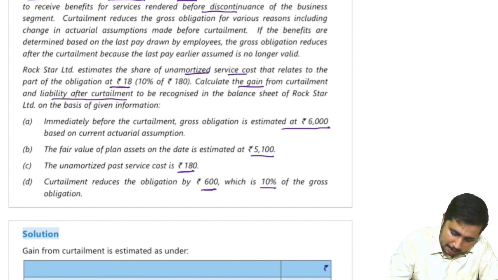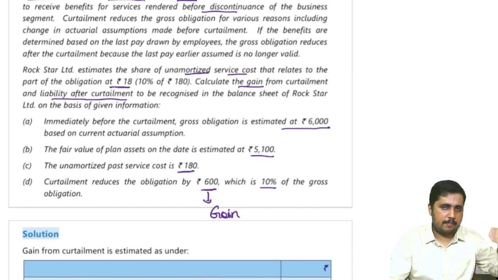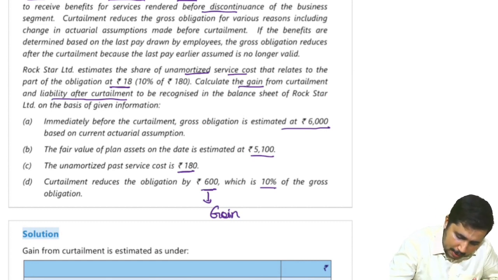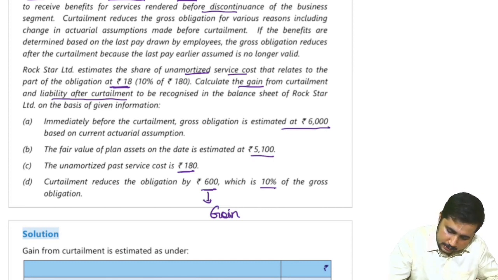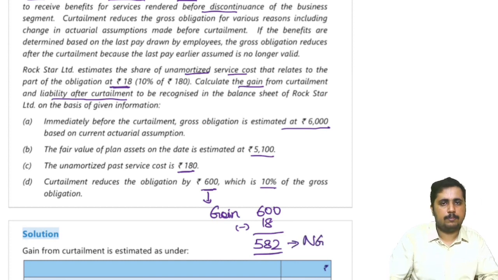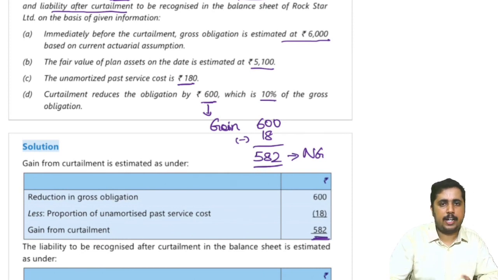Because 600 liability is reducing, I can say that it is gain on curtailment. Because whatever liability is reducing, as discussed before, is supposed to be my gain now. But when you consider this gain, what we need to consider, if there is any unamortized past service cost, proportionate value should be reduced to get the net gain. Unamortized past service cost relating to the part of obligation is 18. So 600 minus 18, which will be 582, that will be our net gain. Okay, so that is what we have it here. 582 is our net gain.